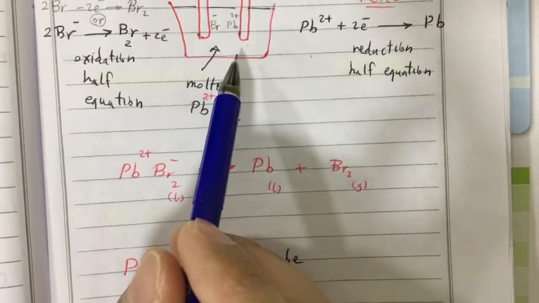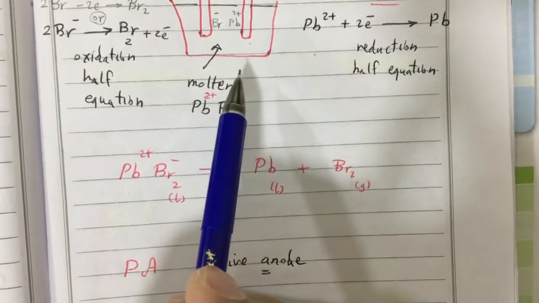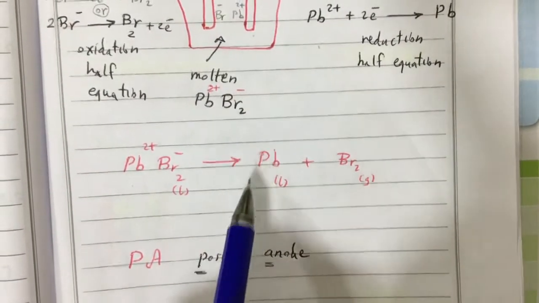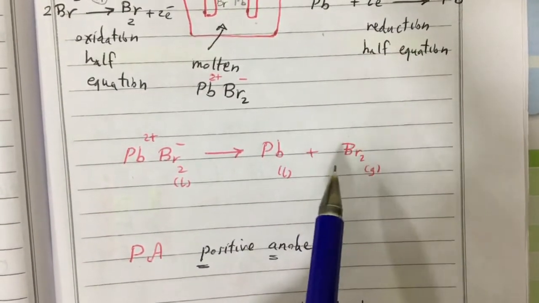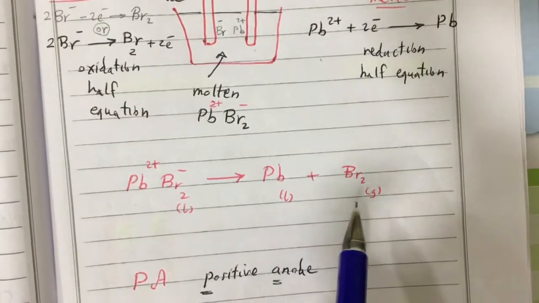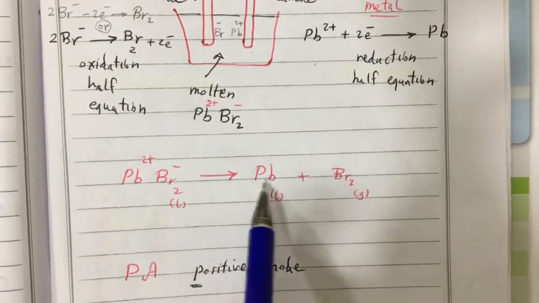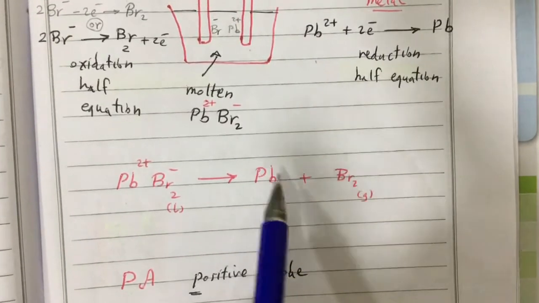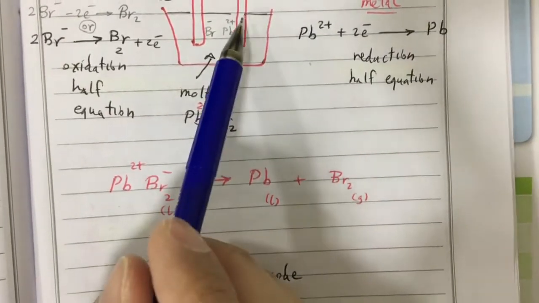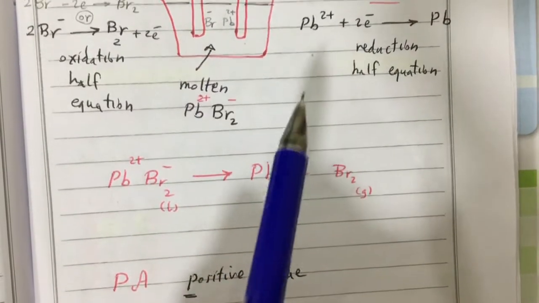This molten lead bromide, when electricity passes through it, will be broken down into lead and bromine. This is called electrolysis. Electrolysis is an electrical decomposition reaction, meaning the compound will be broken down with electricity into elements like this. Usually you will see the metal forms at the negative electrode and the non-metal forms at the positive electrode.